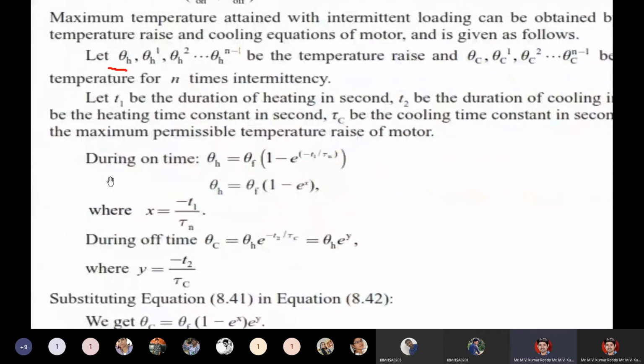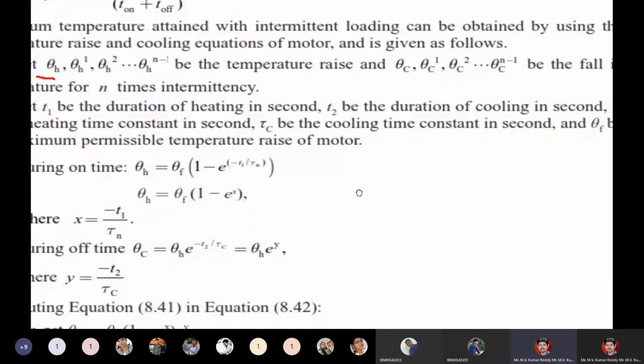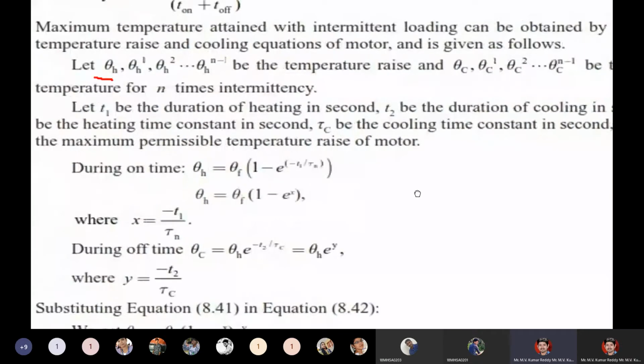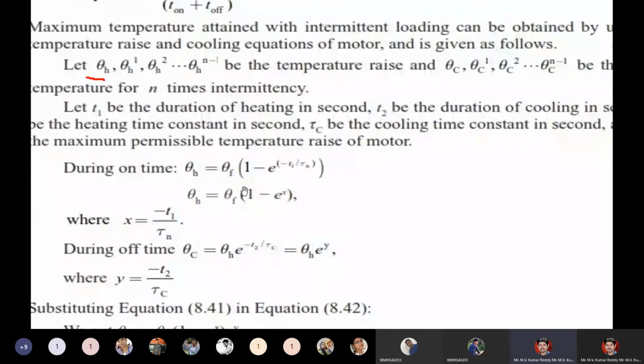Next, during on time, theta h is equal to theta f into 1 minus e power minus t1 by th. This is the general formula. Theta f is the maximum permissible temperature.